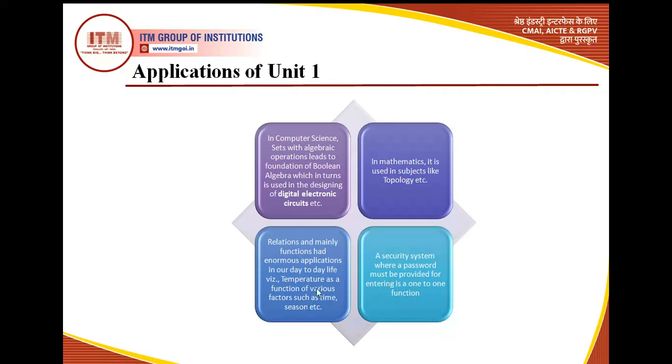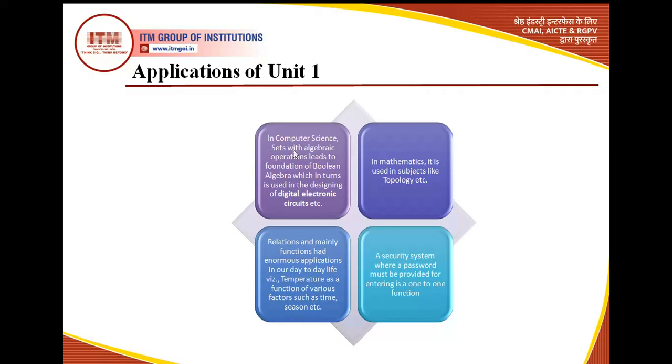Temperature as a function of various factors like time, season, etc. Obviously, if it is morning time, the temperature would be different. If it's daytime, it would be higher, and if it's evening time or maybe midnight, it would go lower. So temperature would be a function of time or maybe season or many other factors like that. So here also functions have been used. Now let's see this.